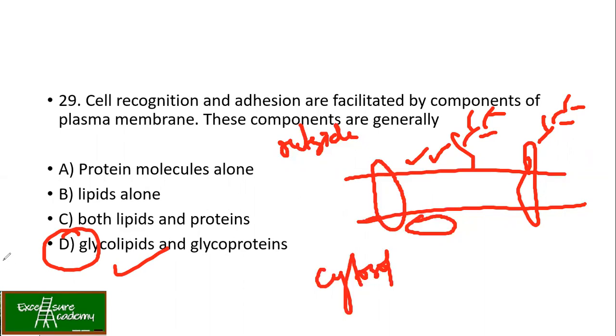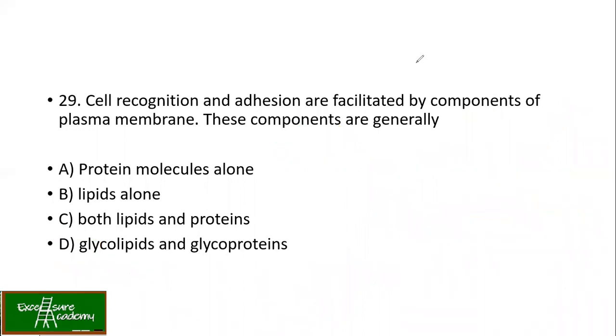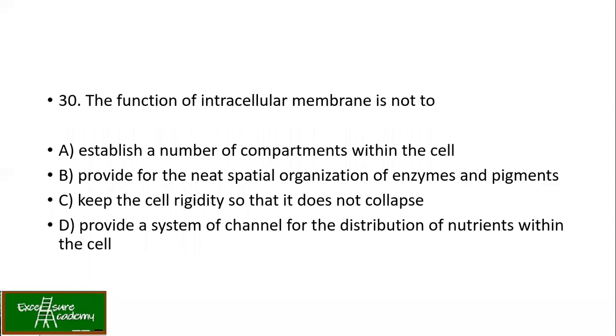So now moving on to our last question of this session: the function of intracellular membrane is not to dash. It establishes a number of compartments within the cell. That is true, because each membrane keeps the function of the organelles compartmentalized. It provides for the neat spatial organization of enzymes and pigments, which is also true.